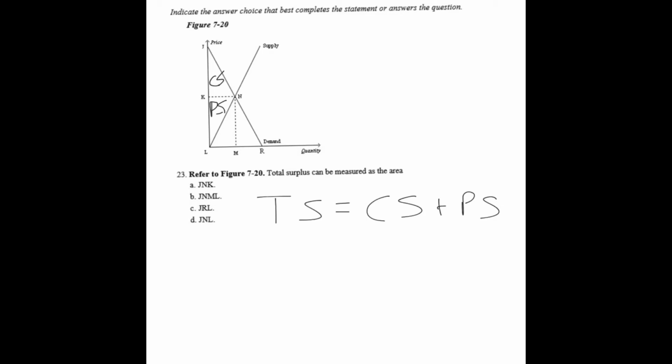Okay. So the total surplus is just combining these. So it's just that large triangle J, N, and L. Another way to think through this problem is to consider this overall definition of total surplus. We learned that total surplus is the difference between the value to the consumers minus the cost of production.